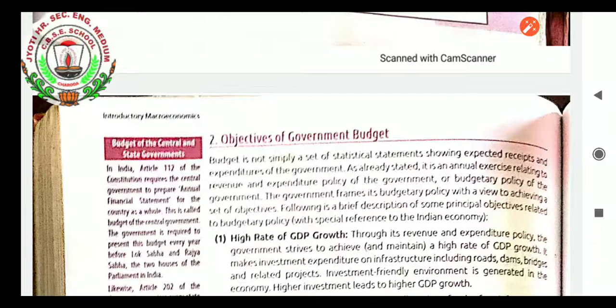As already stated, it is an annual exercise relating to revenue and expenditure policy. What the government is running, the way the government is using the money of the people, where they are doing the expenditure, all these things we can come to know from the government budget, in which revenues and expenditure are explained.